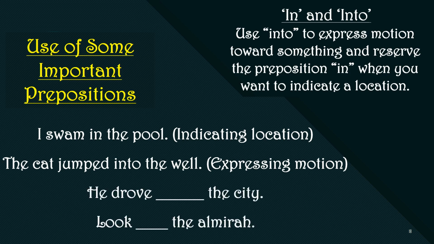Understood? Now here are two sentences. Fill in the blank with in or into. He drove dash the city, look dash the almirah. The first one is telling about the movement, so you will have into: He drove into the city. And the second one, look in the almirah, is just telling about the location.